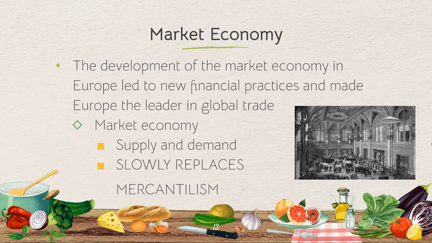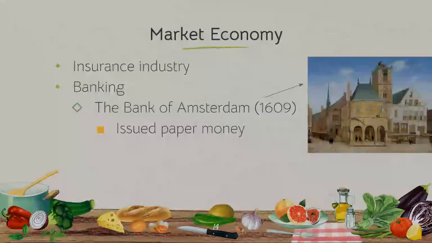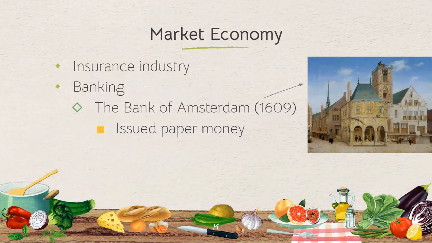So the market economy is going to slowly start to replace mercantilism. Buyers and sellers are now in charge of the economy and how much stuff costs and how much of what gets produced, not the government. So we're replacing the idea of a government run system with the market economy. We're also going to see the insurance industry help the market economy grow. This is going to allow people to take risks and open new businesses a little bit easier, right?